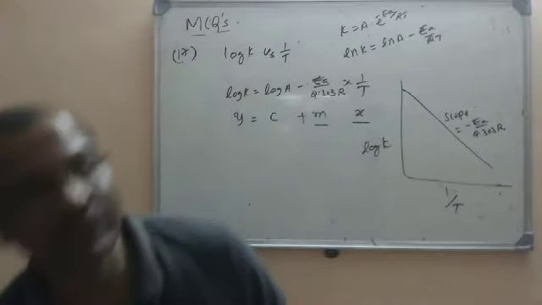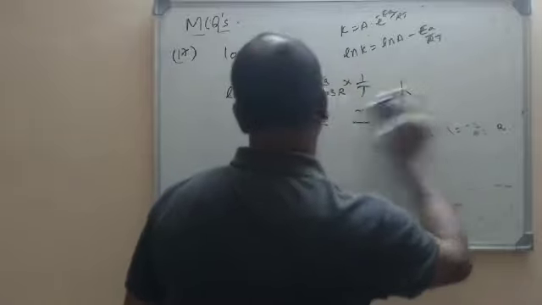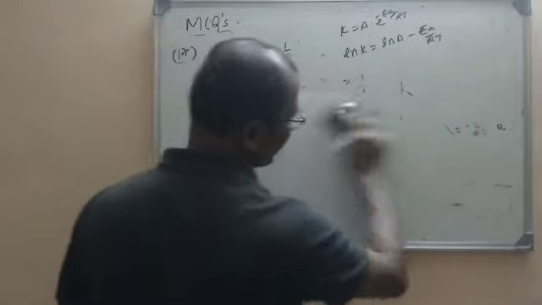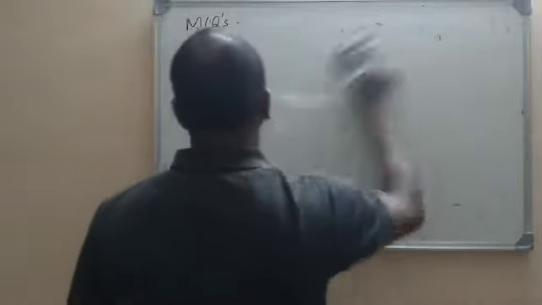So these are some of the questions that will definitely be asked in objective examinations based on any of the graphs, maybe first order or second order or even zero order. Mostly we have zero and first order. Let us go for the next question.